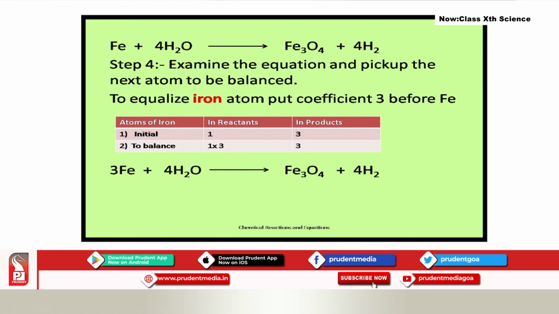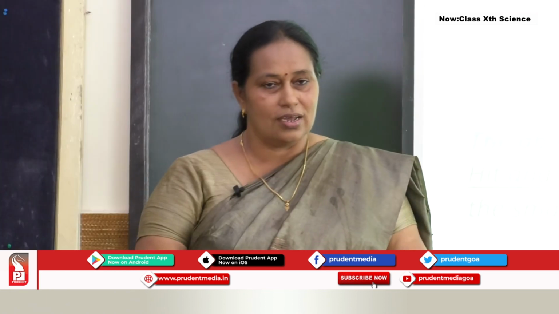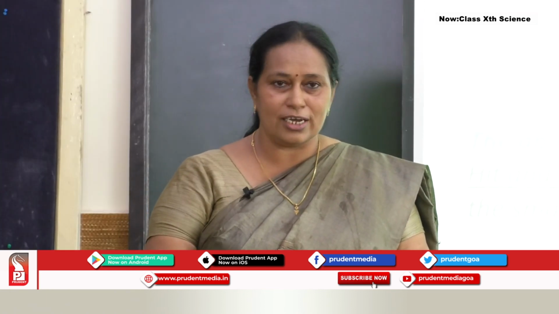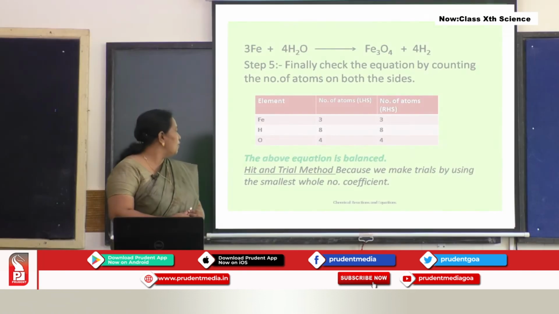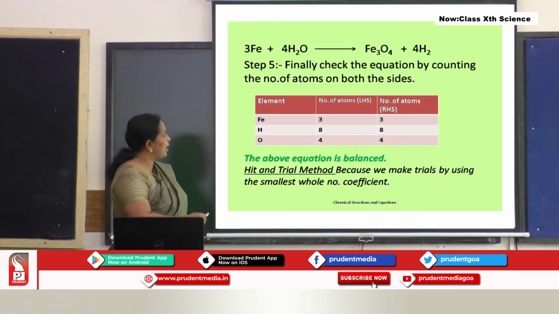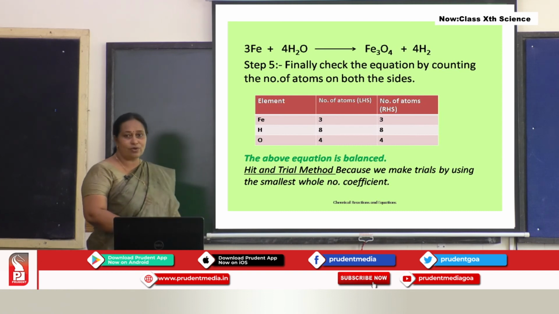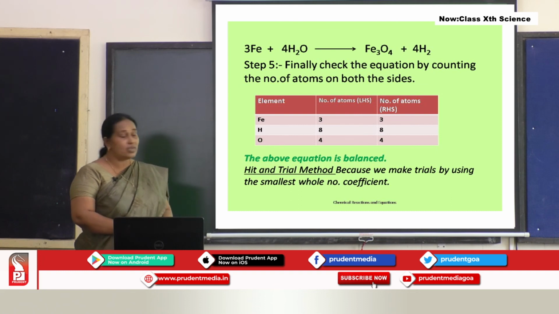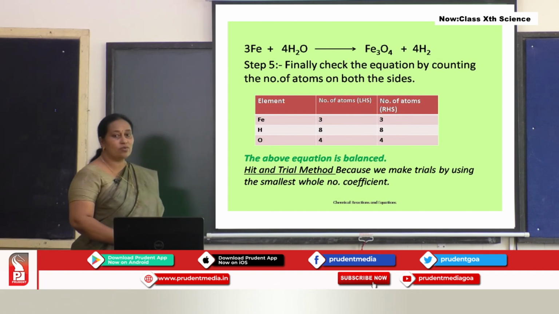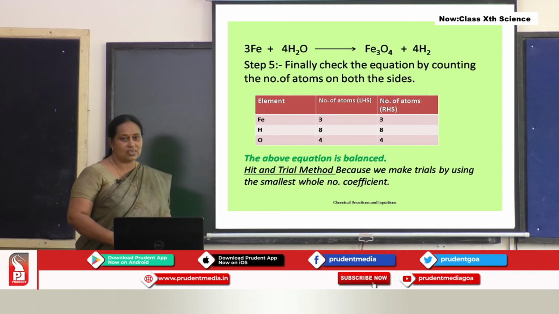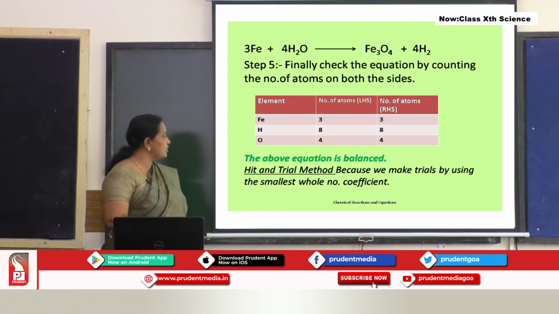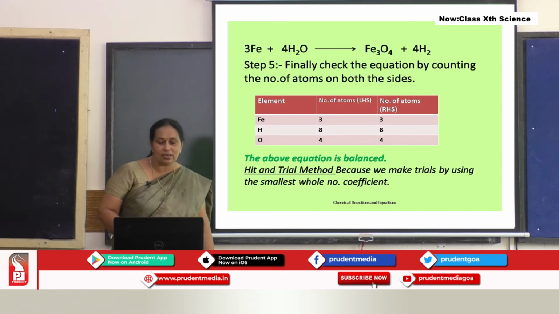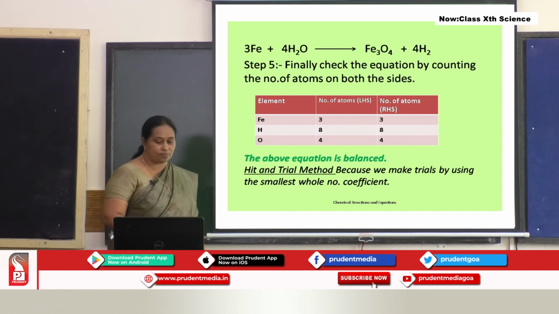I hope you have understood step by step. I will be giving you more examples at the end of the lesson. Now, the above equation is fully balanced. We call this the hit and trial method. For this kind of balancing, we call it the hit and trial method. Why? Because we make trials by using the smallest whole number coefficient. That is why we call it the hit and trial method of balancing a chemical equation.